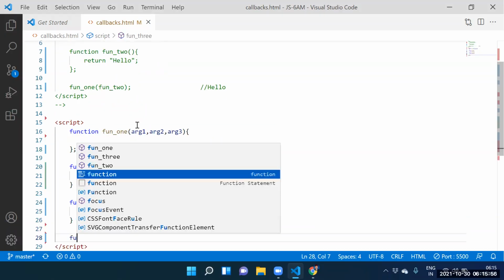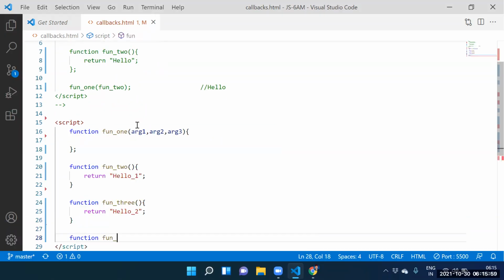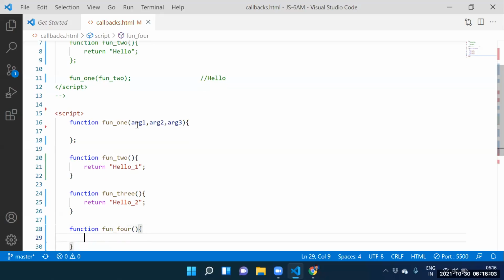Next one, guys. Function four. What did you want to return? We need to return hello three. Totally, how many functions do we have? Four functions: function one, function two, function three, function four.